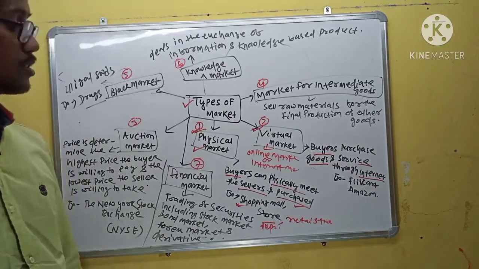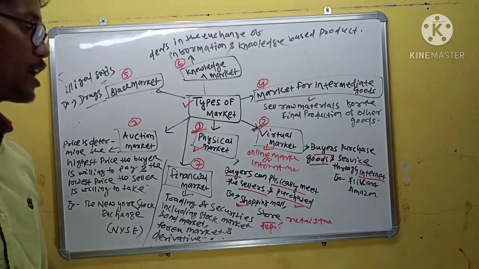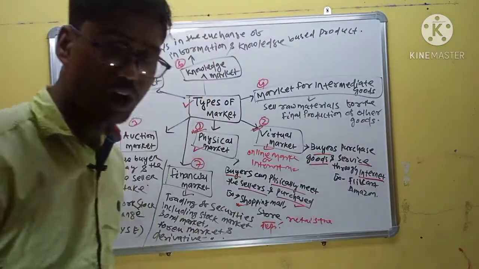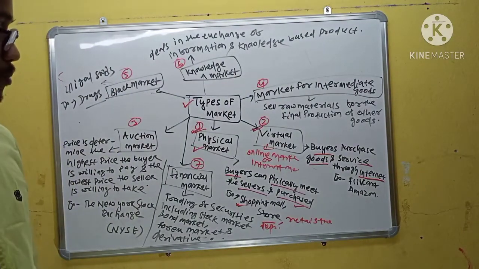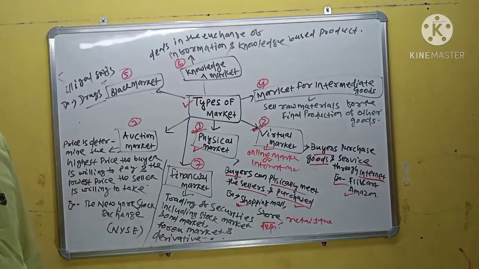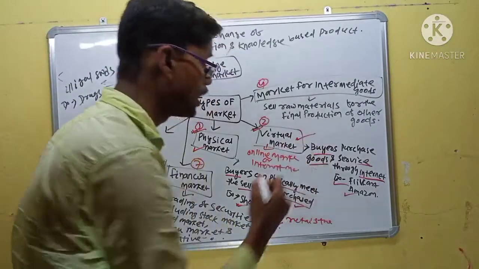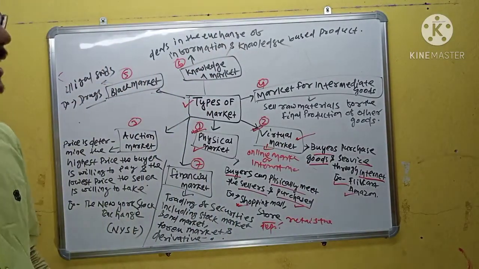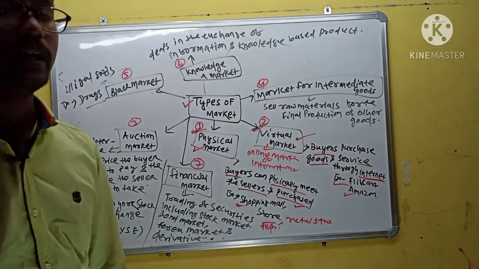Virtual market is called an online market or internet market because buyers purchase goods or services through the internet. Nowadays very popularly used by buyers are Flipkart and Amazon. They are very popular examples of a virtual market.